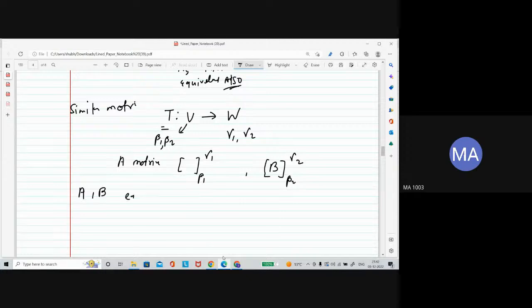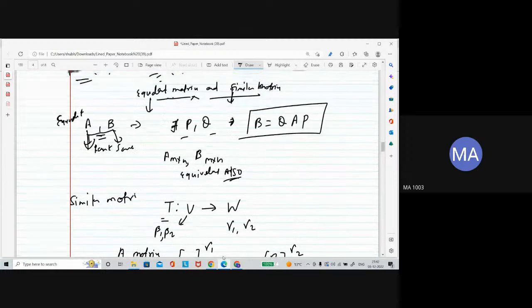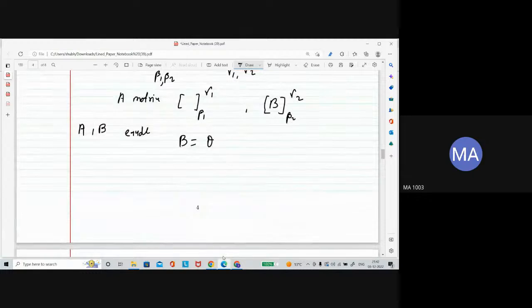Now, if you want to say A and B are equivalent, actually they are equivalent if you check when you find the rank. But if B is written as QAP, if you are able to find two matrices Q and P in this fashion, then also you can say these two matrices are the same. Now how to find Q? Here is how we will find Q.